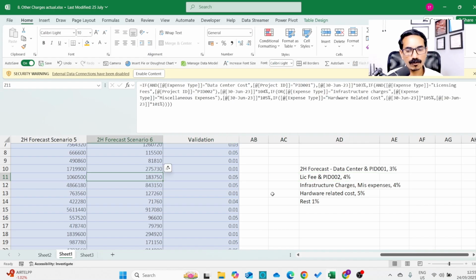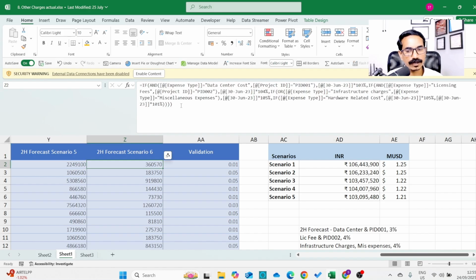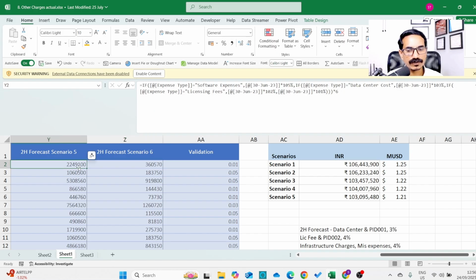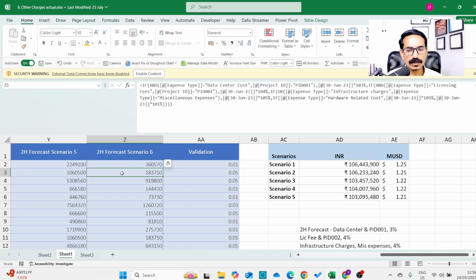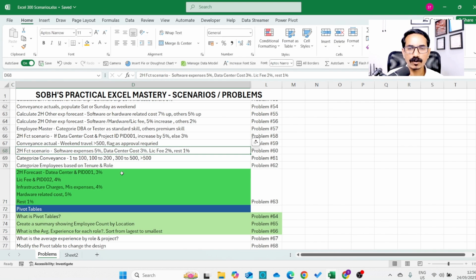You'll be facing the problems. And how do we solve the problem? So you will be building formulas like this using if conditions, right? So you will be mastering ifs, multiple ifs, nested ifs at the end of this module. And that is why I can confidently say that once you complete these problems, you will never struggle with Excel again. You will be able to solve complex Excel problems with confidence.